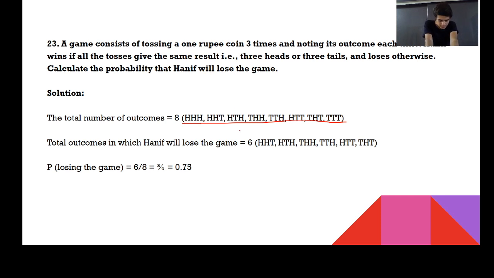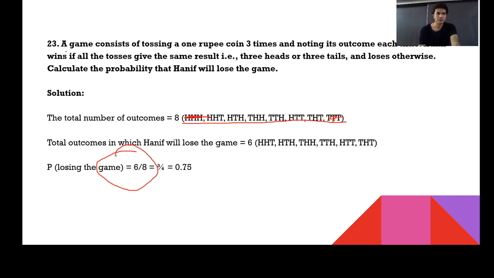Here, we remove two possibilities: 3H, let me remove it from the list, and 3T, let me remove it from the list. How many remain? 6. So the probability is 6 by 8, and 6 by 8 can also be written as 3 by 4, and 3 by 4 is 0.75.